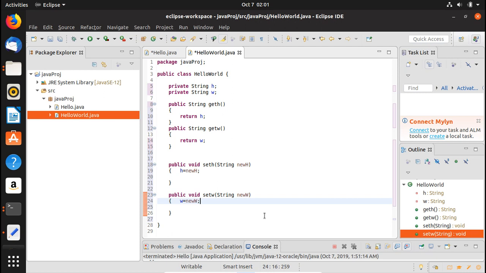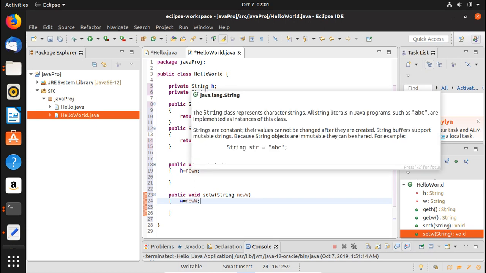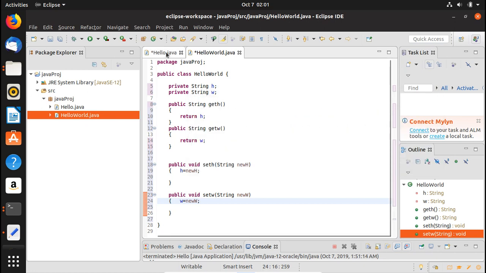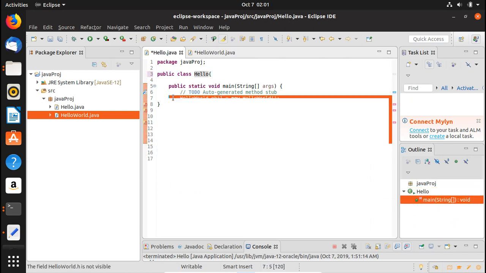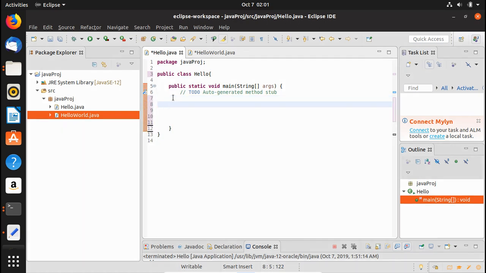So now what we would do, that this variable here is private, right? So we can access it only through the methods or the functions, okay? And that's what we are gonna do inside here, okay? So right now, let me just remove all of that. It is giving us errors because the class has been changed. All right, the first thing that we are going to do is that we are going to create the object of that class. All right, so right now, in this case, we do not need to inherit the class. Just an object would be enough because we are in the same project, right?